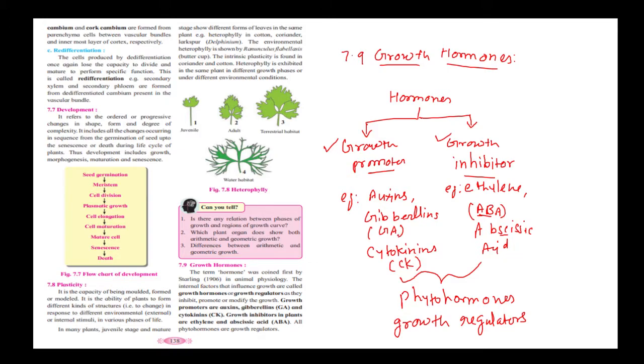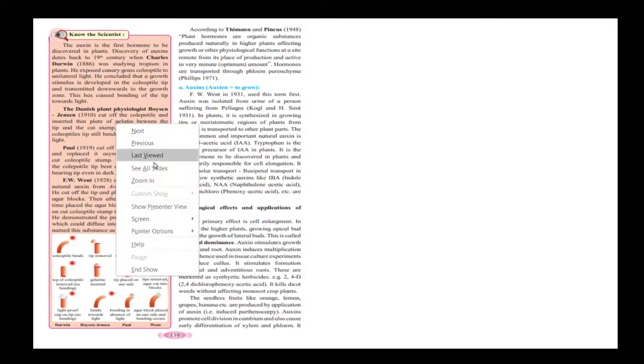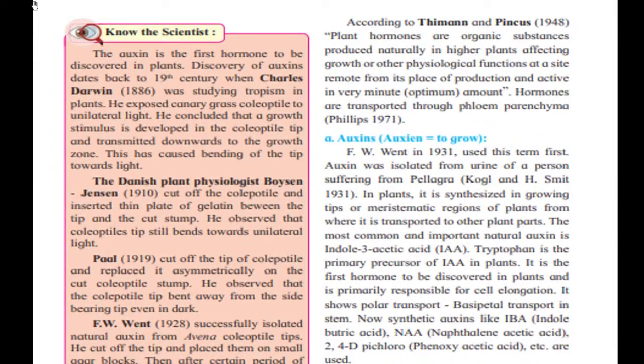So let's see the postulates that were put forward by different scientists. If you look at page number 139, you will find that before growth hormones were identified, scientists had different kinds of thoughts.